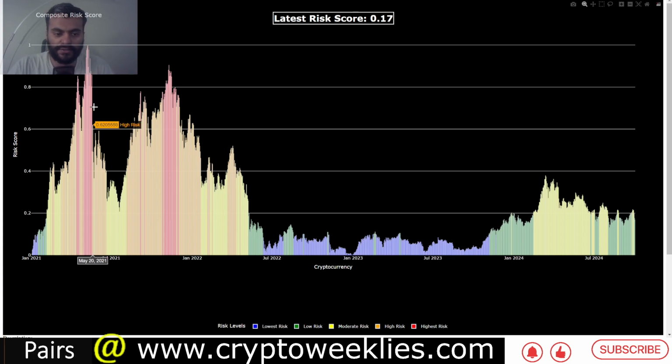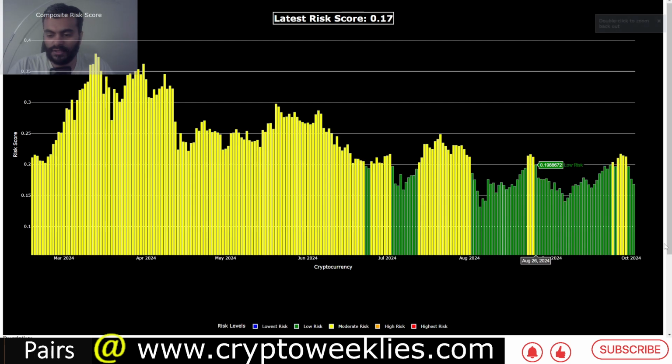Again, the red zones are high risk, great time to get out of the market. Orange, second highest risk, again great time to watch for a market peak, and also if you are on a lower risk threshold, get out of the market. The yellow zone is the moderate risk zone, we spent a lot of time in 2024, at least the early part of 2024. The green zone is the low risk, and blue zone is the value zone, ultra low risk zone. Right now we are in the green zone.